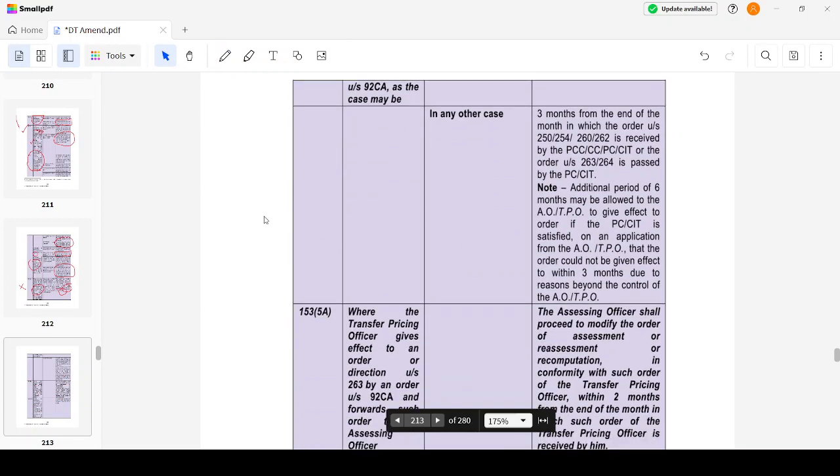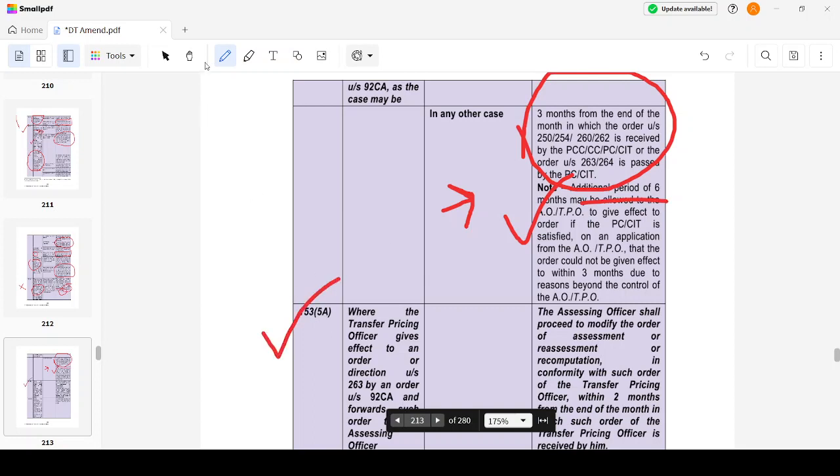Okay, then. In any other cases, it would be 3 months from the end of the month in which the order was received. Okay, an additional period of 6 months would be given if the PCIT or CIT is satisfied that the 3 months time is not sufficient. Then an additional period of 6 months would be allowed.